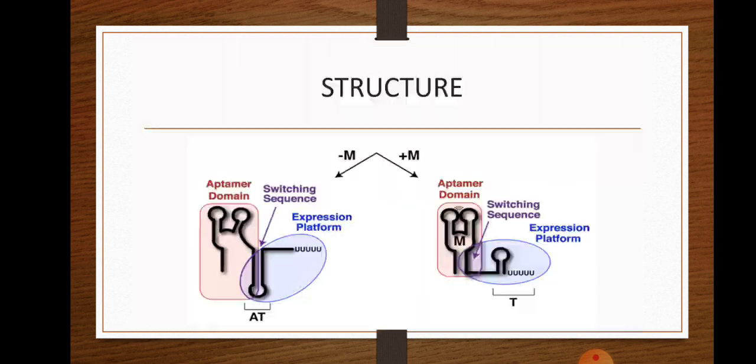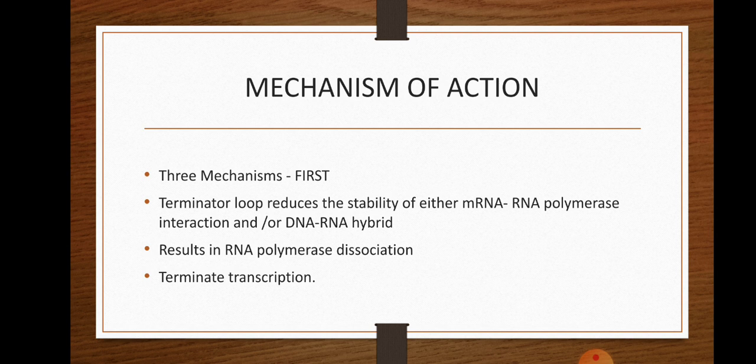Next, mechanism of action. There are three mechanisms. First one, the terminator loop formed by the riboswitch reduces the stability of either the mRNA RNA polymerase interaction or the DNA RNA hybrid. It results in the dissociation of the enzyme RNA polymerase. It results in the termination of transcription.